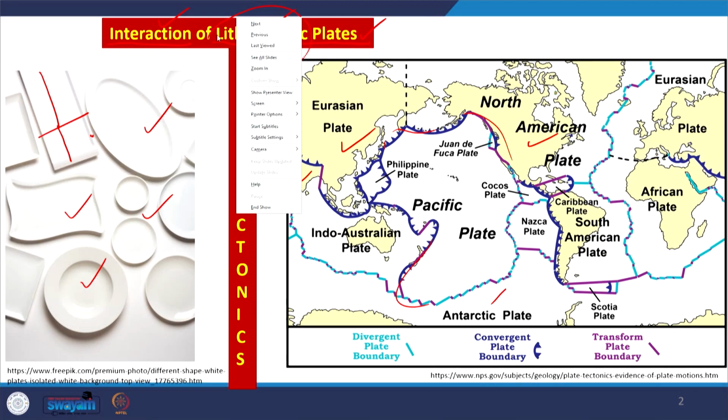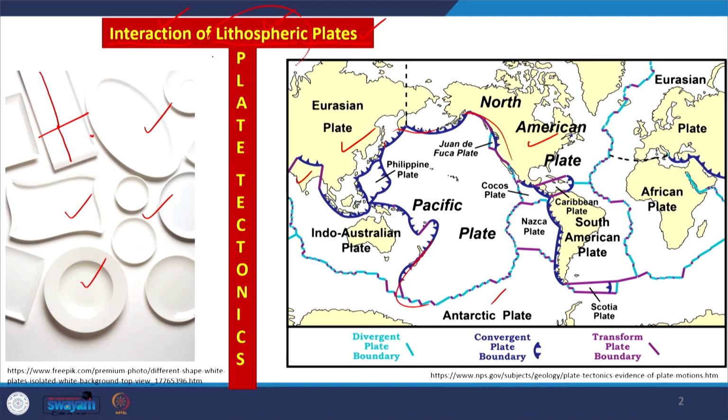Then the second term is lithosphere. What does lithosphere mean? It is the part of the earth composed of the total crust and the upper part of the upper mantle which is rigid. Beyond that is the asthenosphere and the other part of the mantle, then the outer core, then the inner core.